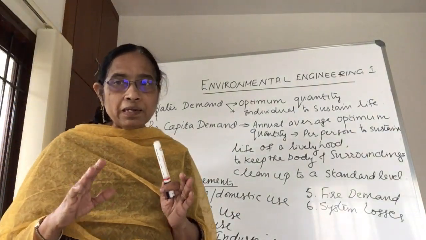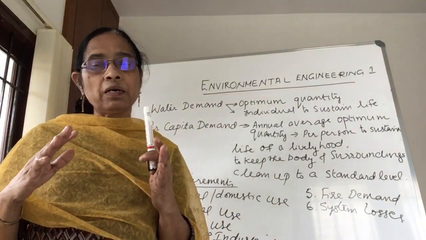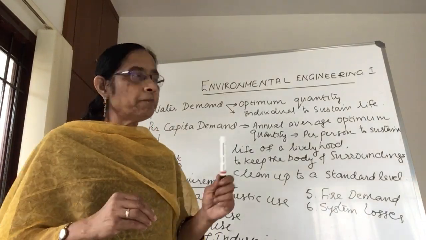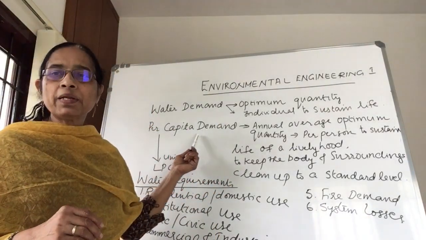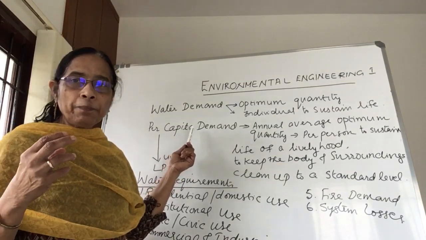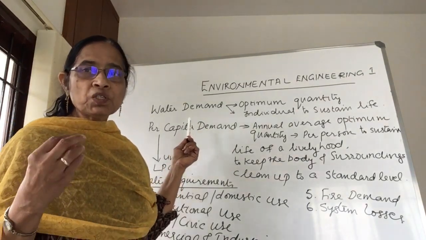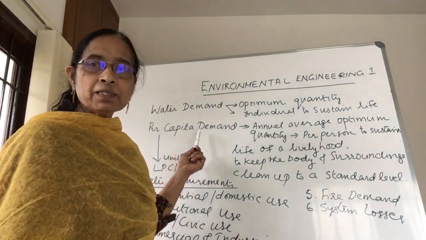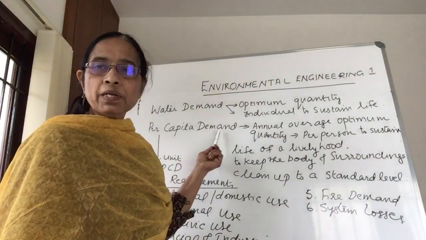Now in water supply, whenever we are talking about demand, there is a specific term, that is per capita demand. That means the per person demand is specified more elaborately. It is the per capita demand.